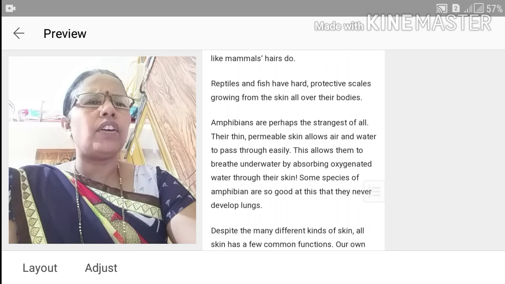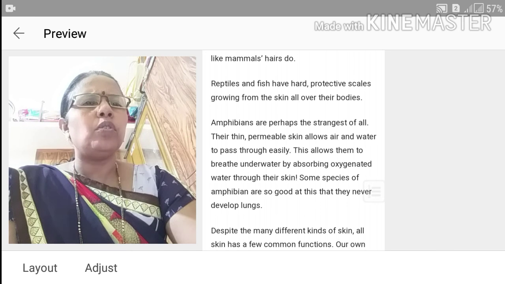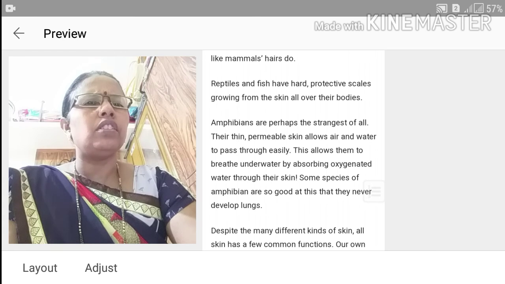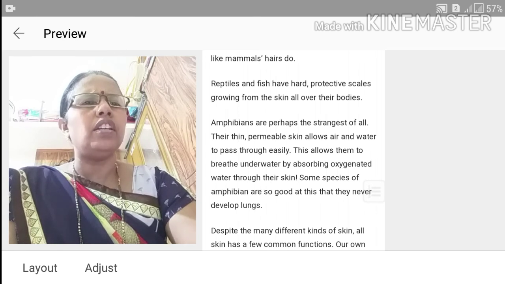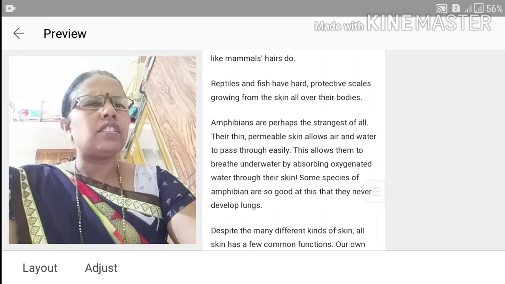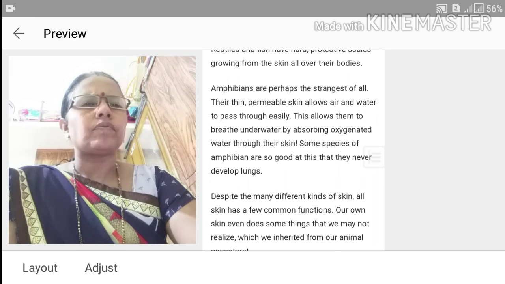Amphibians are perhaps the strongest of all. Their thin, permeable skin allows air and water to pass through easily. This allows them to breathe underwater by absorbing the oxygenated water through the skin. Some species of amphibians are so good at this that they never develop lungs.